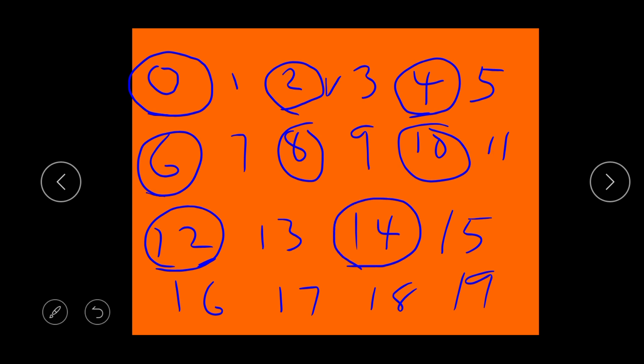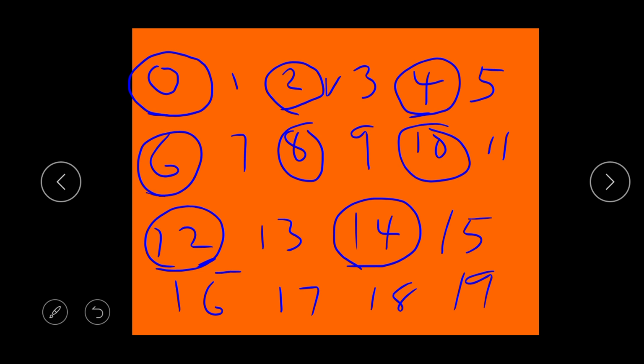Can you tell me why 14 is an even number? Yes, because 14 ends with 4, and 4 is in the unit place, and 4 is an even number. Are we going to circle 15? No, because 15 ends with 5, and 5 is not an even number.